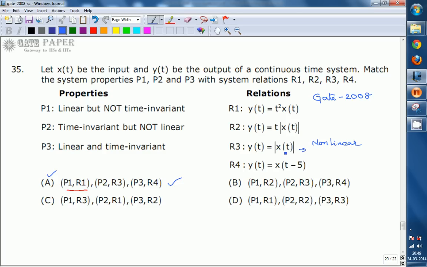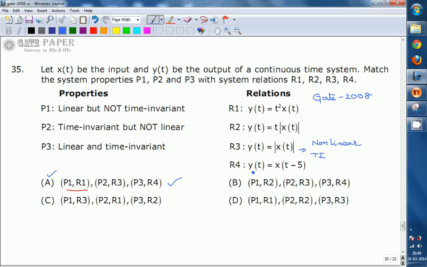Here we don't have any multiplication with a ramp function, so this is time invariant. That's why R3 is related to the property P2, so P2 R3.